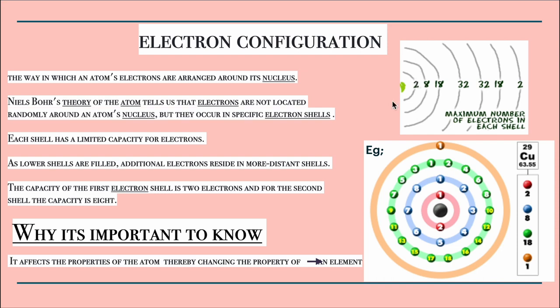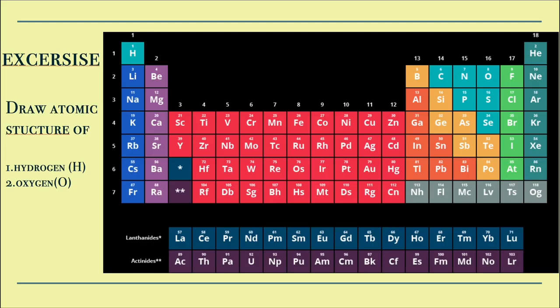The capacity of the first electron shell is 2 electrons, and for the second would be 8, and it keeps increasing as you move on. Why is it important to know about this? It affects the property of the atom, thereby changing the property of an element. Moving on to the next slide. So you can do a small exercise in here. Draw the atomic structure of a hydrogen atom and an oxygen atom.